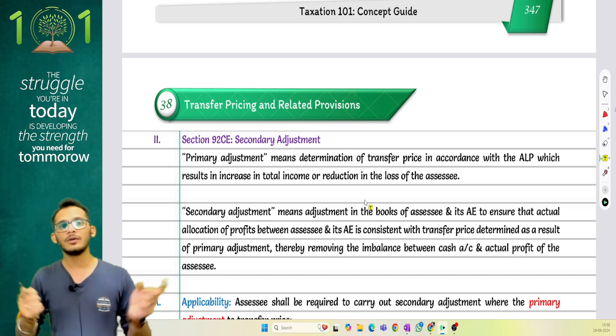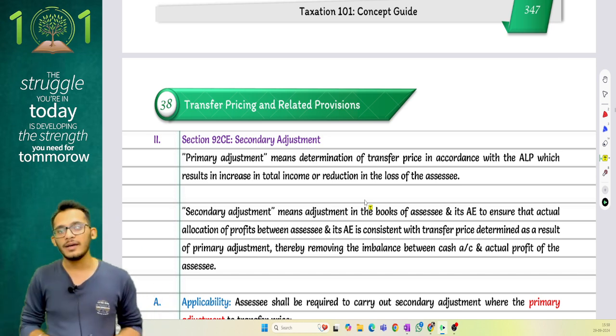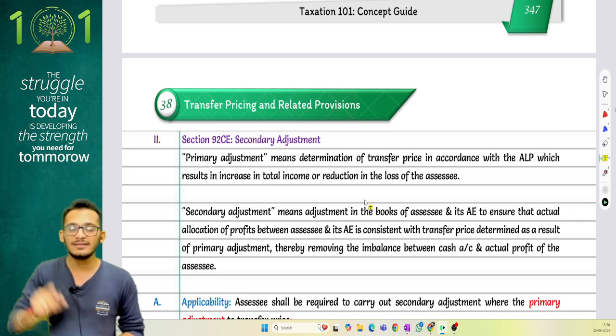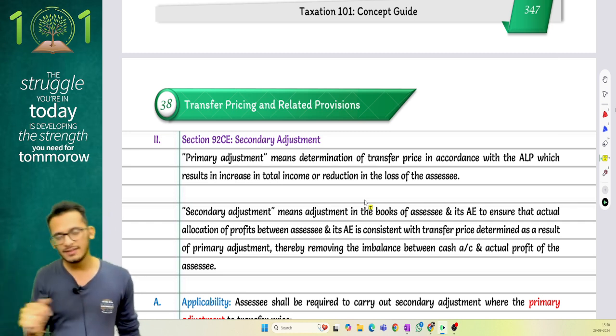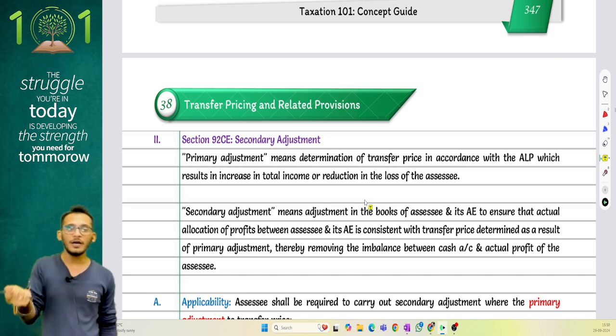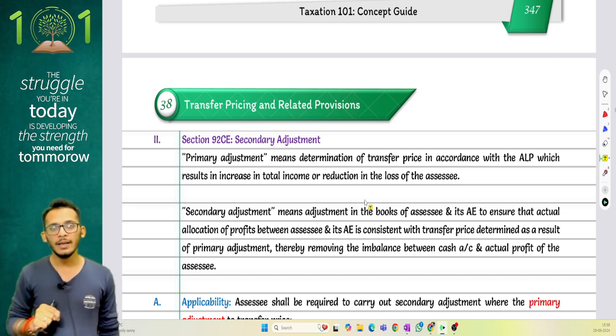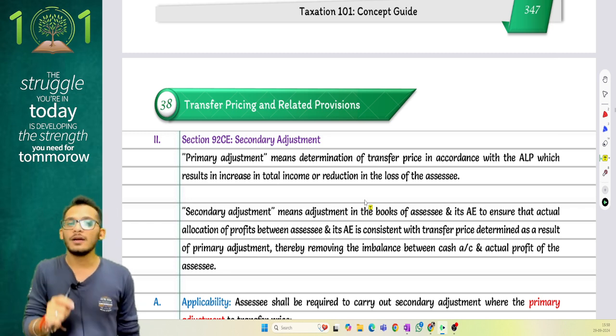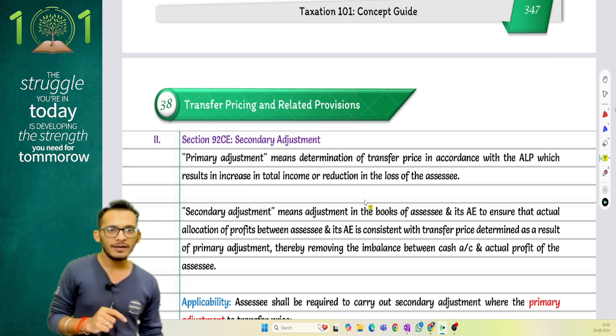Now, the moment you get into a primary adjustment, income tax requires that whatever excess money is there with the AE has to be brought back to India. That is called secondary adjustment.